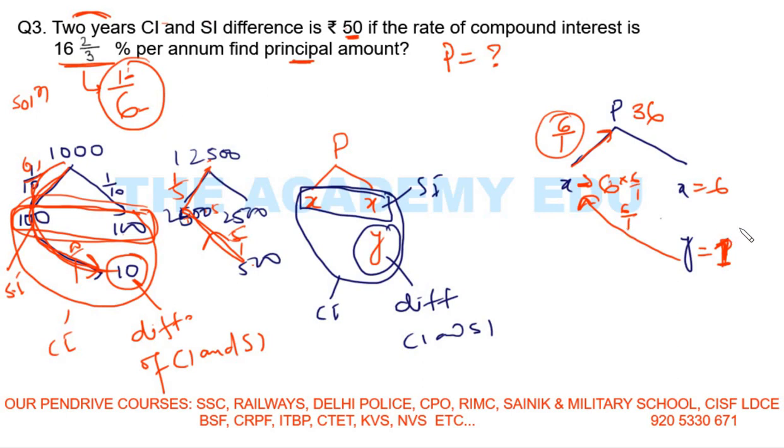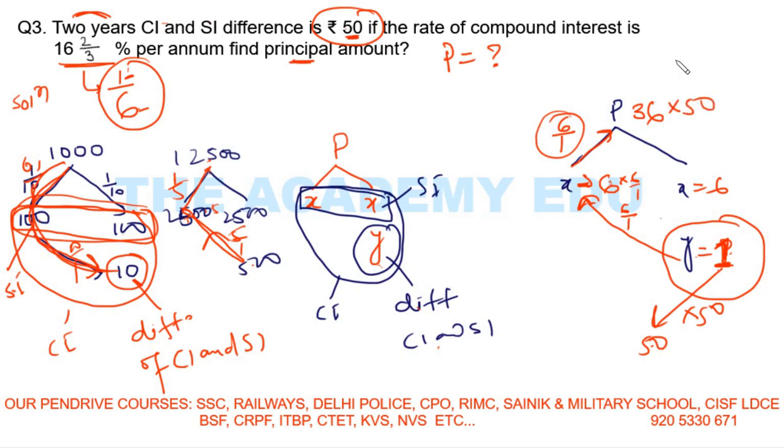Now, my dear friends, I told you this is the compound interest. Difference of CI and SI. Here, see, difference of CI and SI. So here our difference is 1 rupee, but the question is saying no, it is 50 rupees. So I need to make this 1 into 50. How will I do it? Multiply by 50, you will get 50. So multiply everywhere. So you need to multiply here also.